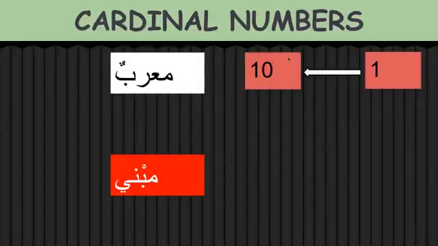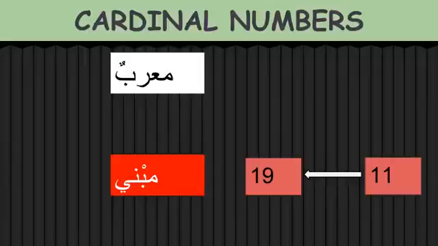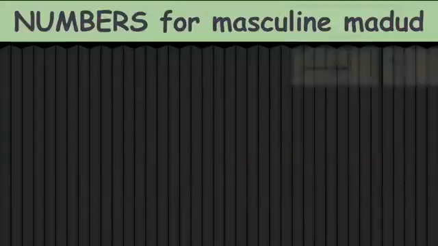For 1 to 10, the numbers are called mu'arab. Mu'arab means they decline. They have fatha, dhamma, kasra depending on what position they are in, marfu, mansub, majrur, with the sign of the noun on that number. Whereas 11 to 19 will be mabni. That means they are fixed, whether marfu, mansub or majrur. They won't have any sign, but will all be fathas.